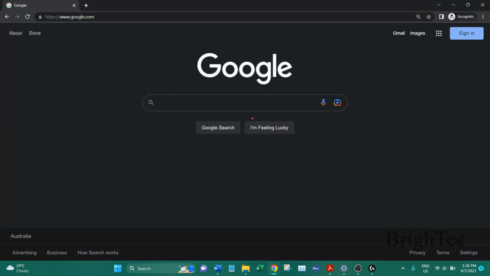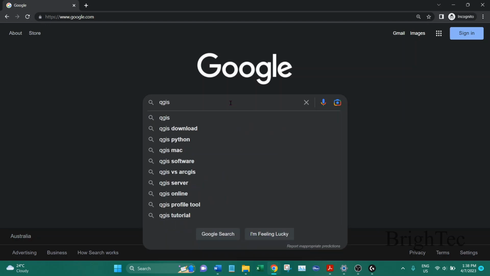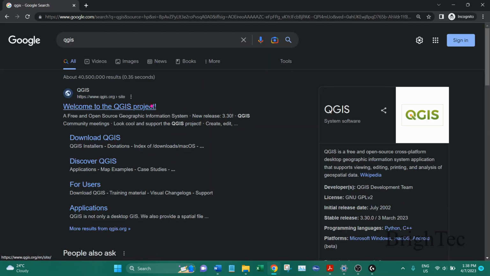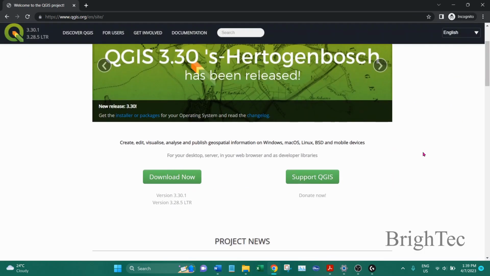To download QGIS, first you need to go to the QGIS official website. So search QGIS on Google and go to this QGIS official website. So here you can find an option to download the software.